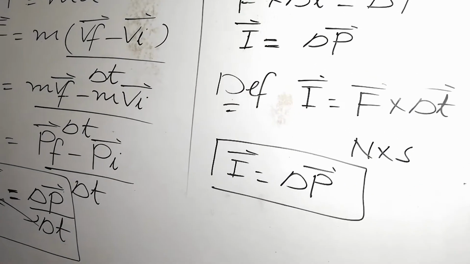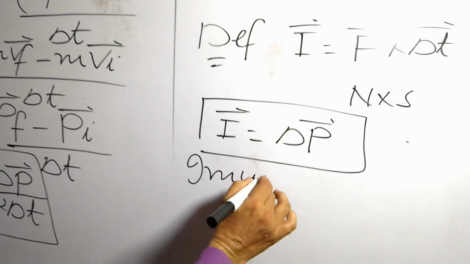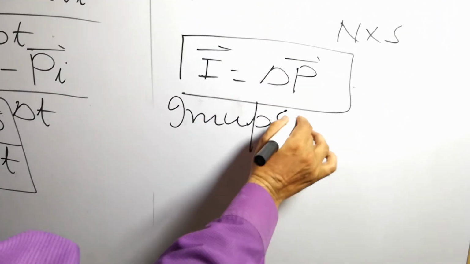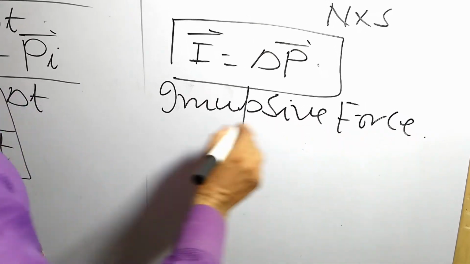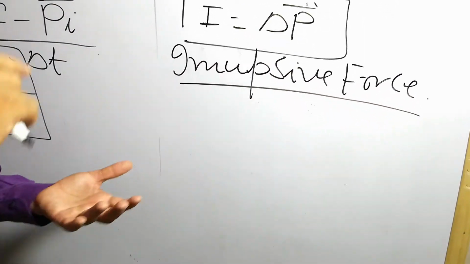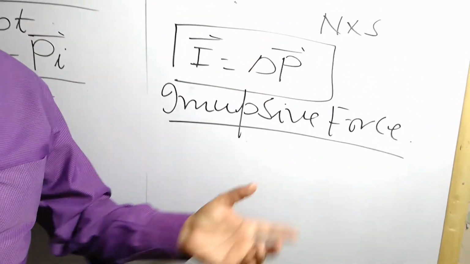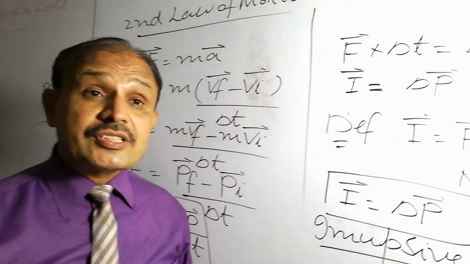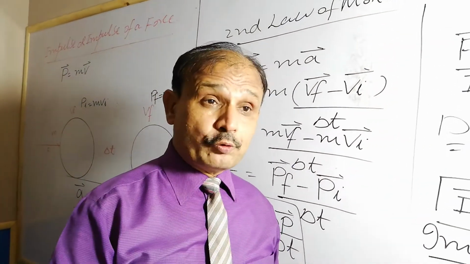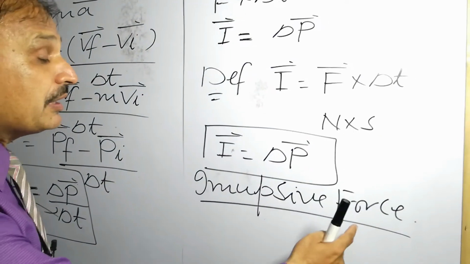And in the last we will define impulsive force. Impulse of a force and impulsive force are different things. There is a difference between impulse of a force and impulsive force. What is impulsive force?